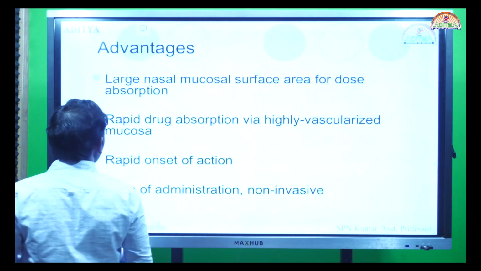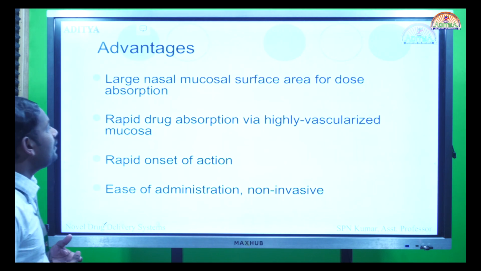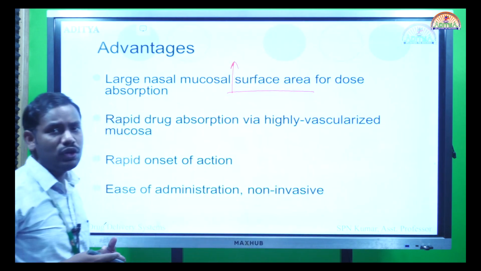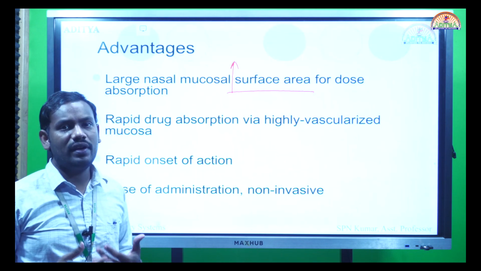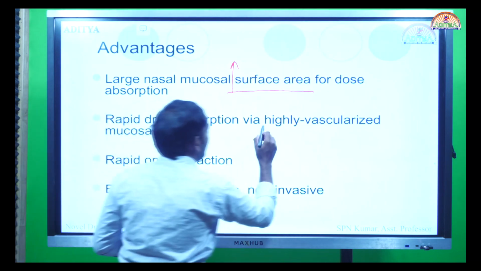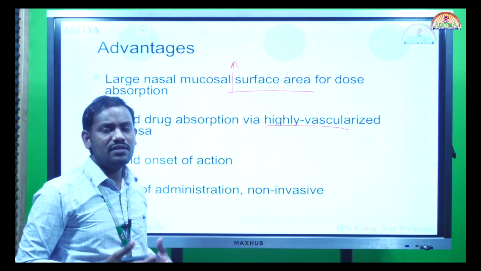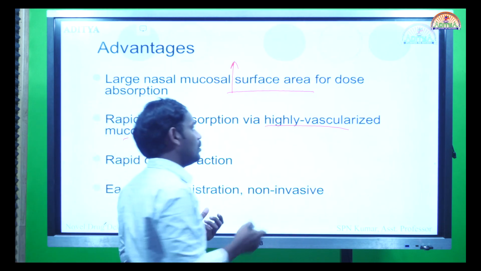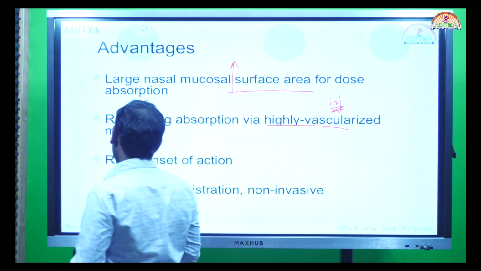In the next slide, we are going to see the advantages. Some of the disadvantages we already covered, but let us see them one more time. It offers a very large surface area. The first important point is the high surface area: 14 centimeters of length, a high amount of mucosa and nasal epithelium. All these things provide a high surface area for absorption of drugs. So there is rapid drug absorption via highly vascularized mucosa. Since it is rich in capillaries and blood vessels, absorption is almost instantaneous, like that of injectable systems. Just like that, this can also serve as a rich supply of blood absorption.